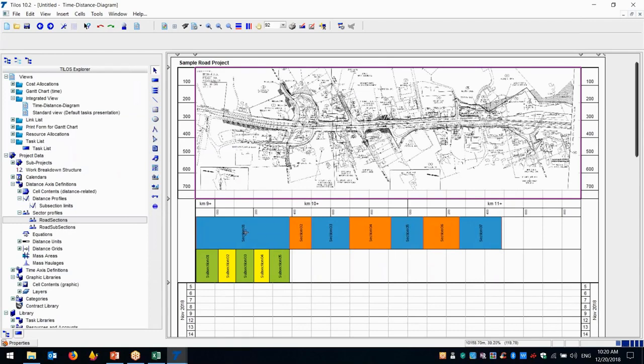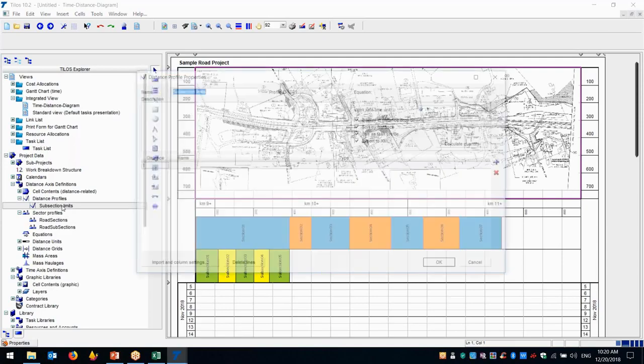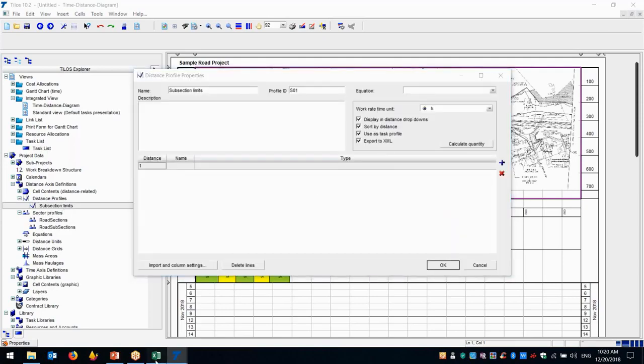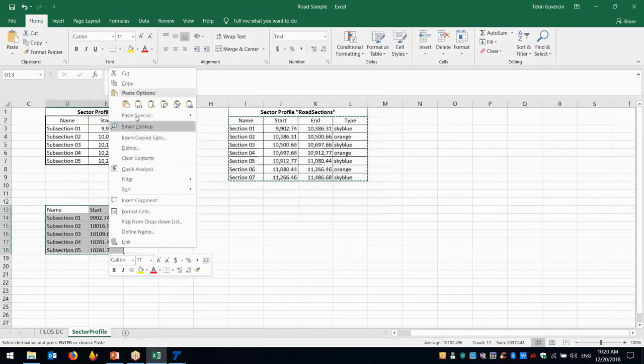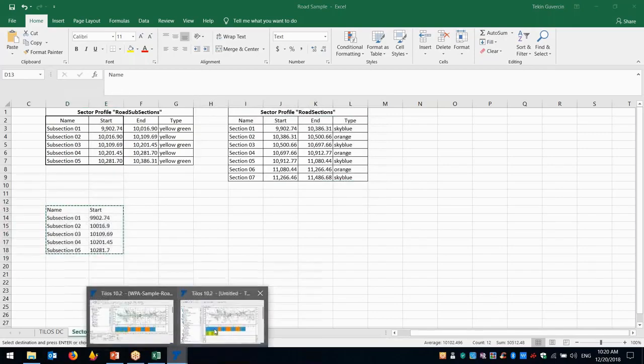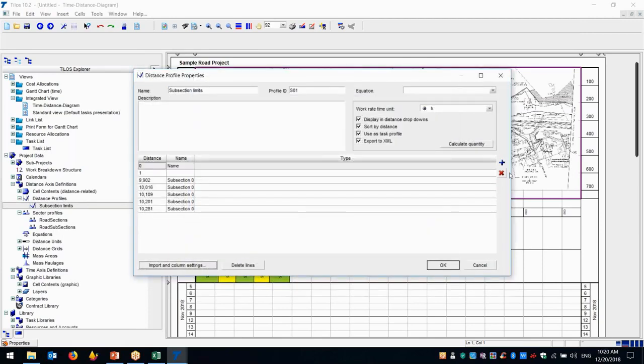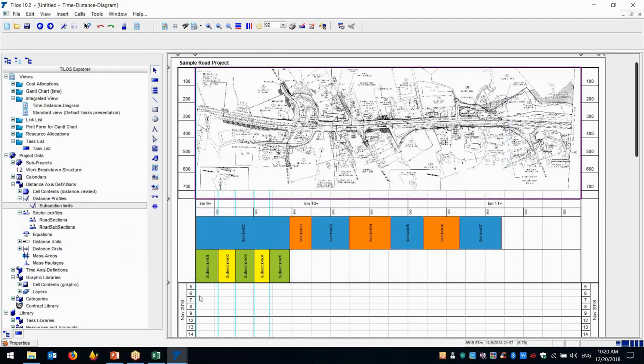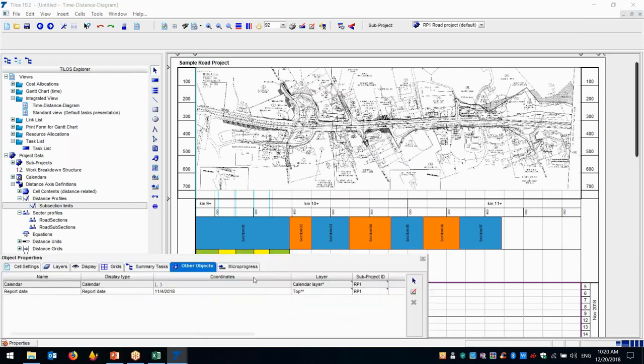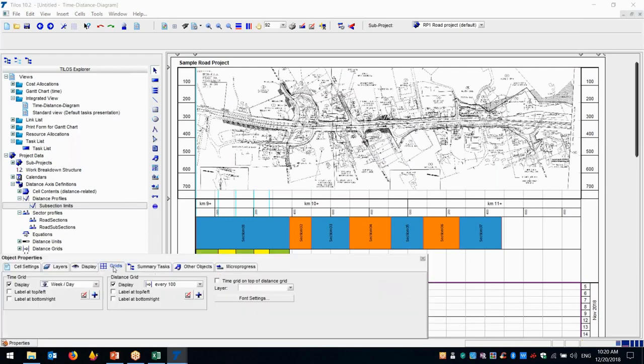You can see section 1, subsection 1, 2, 3, 4, and also we can just select those and put it here, subsection limits. Let's do it 0, and you can see that we have subsection limits, and you can just make the lines, let's say here.